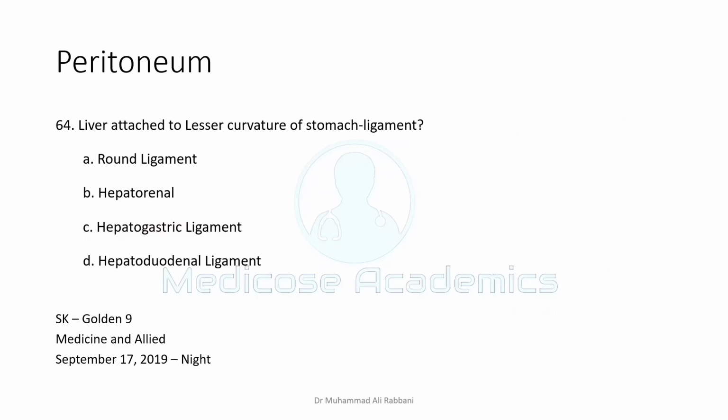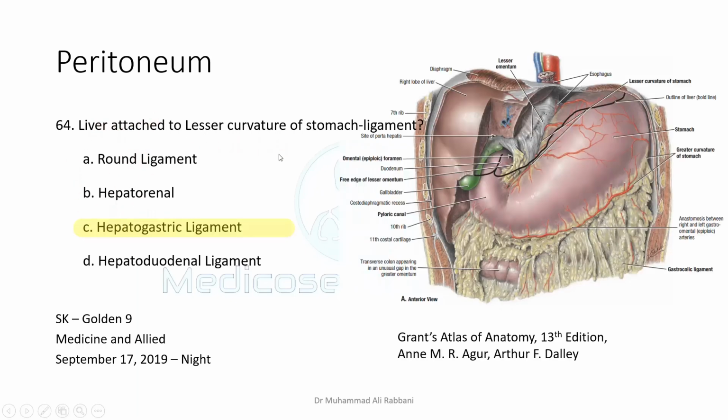Liver is attached to the lesser curvature of the stomach. So the ligament that is between the liver and the stomach is not round ligament, it's not hepatorenal, it's hepatogastric. Very simple. Lesser curvature of stomach and liver are attached by hepatogastric ligament. It's in the name: liver, hepato; stomach, gastric. But for the purpose, you should know its other name, that is lesser omentum. That is very frequently used.